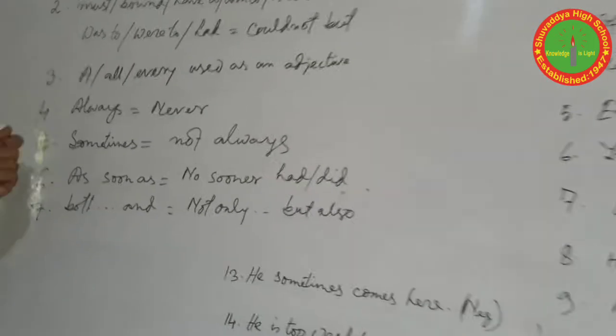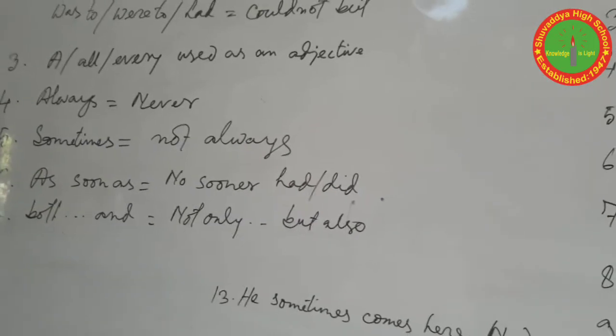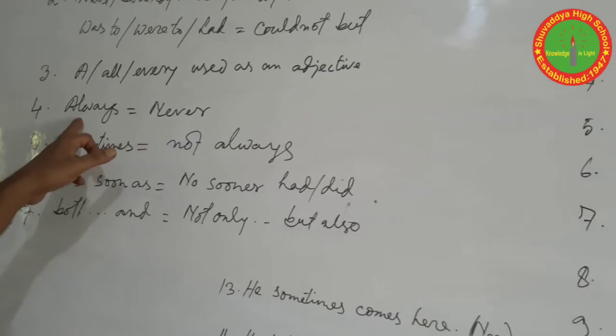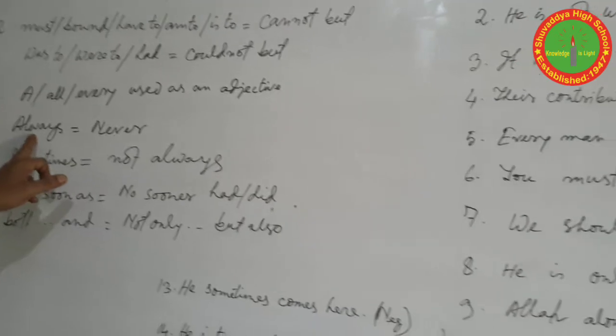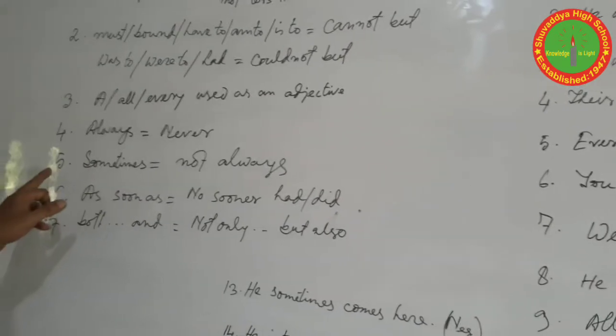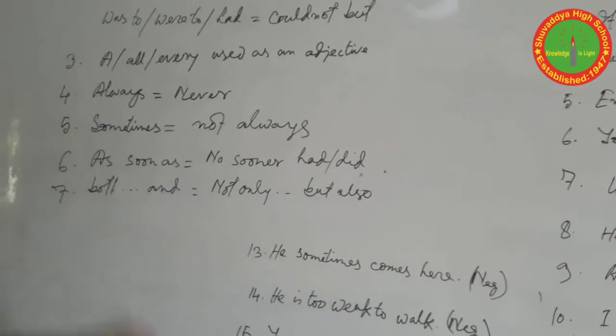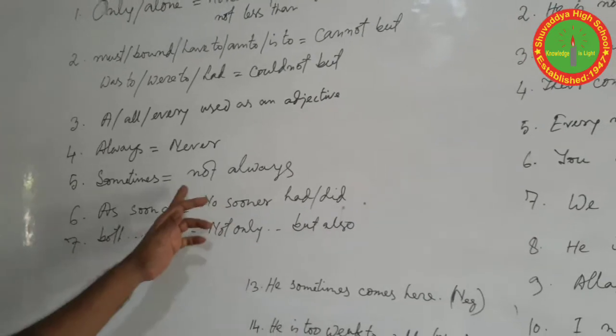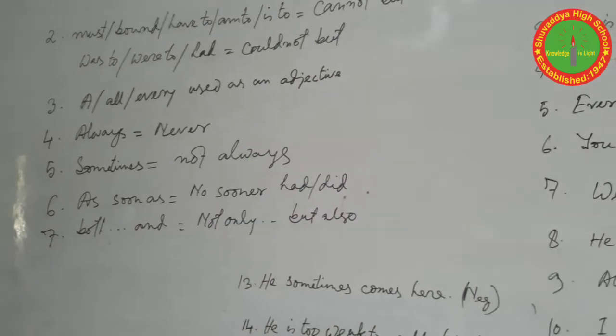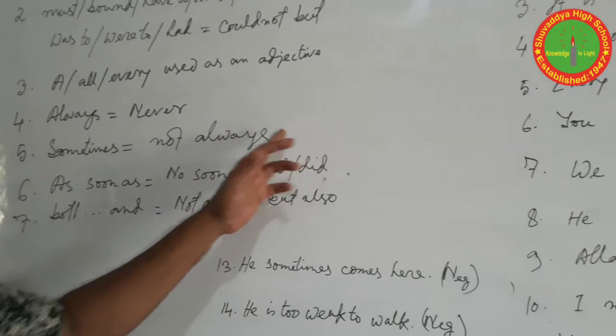Rule number 4, if we find the word always in the sentence, we should use never instead of always. Then number 5, sometimes. Sometimes means not always, so in the negative form we write not always.